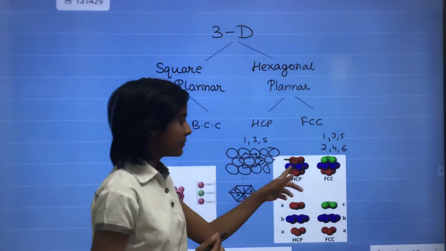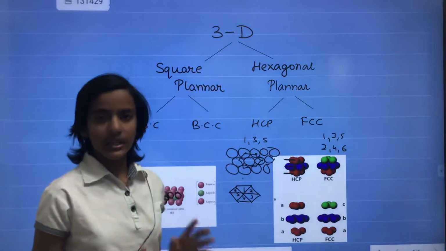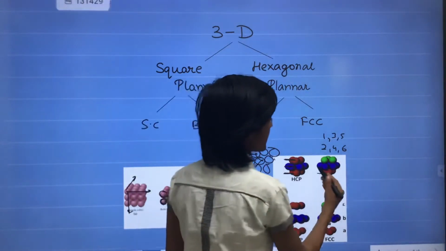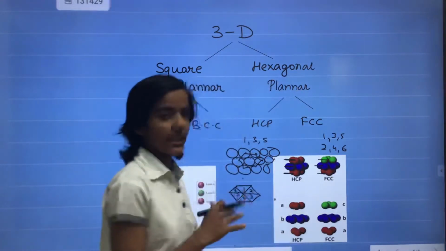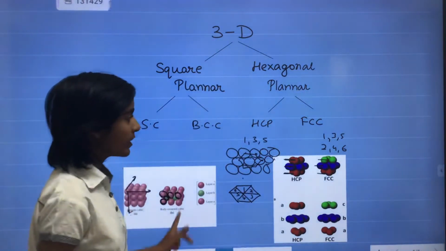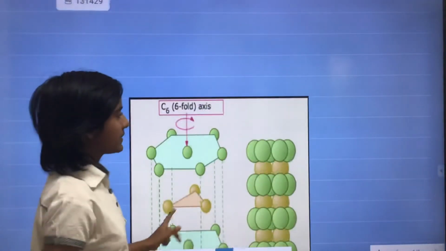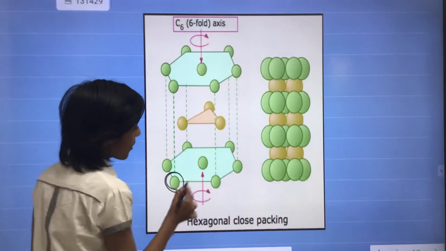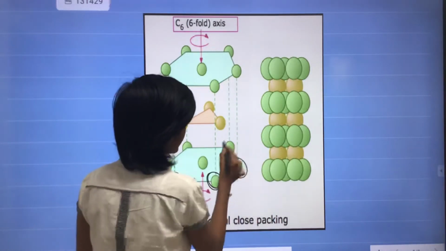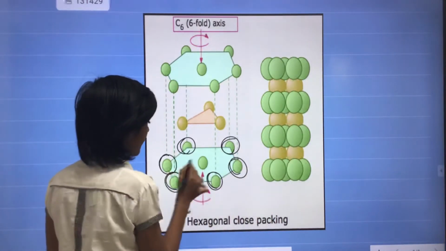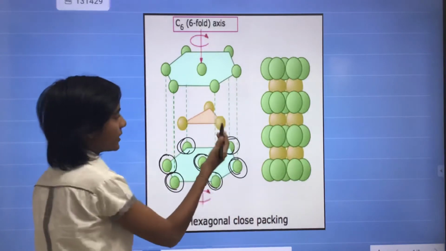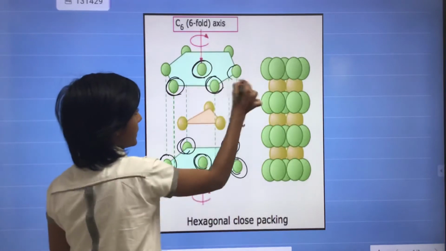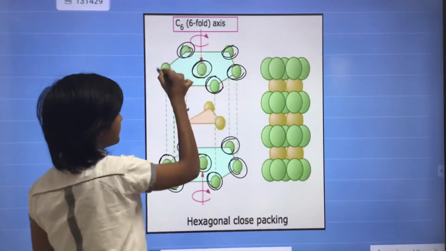And the middle layer, or we can say second layer, is different. So we can say it is an AB type. And in FCC, these 3 layers are different, so we can say it is ABC type. Then we talk about the hexagonal close packing. In hexagonal close packing, these all are the lattice points, and in between this is the second layer, and again the same layer is repeated.